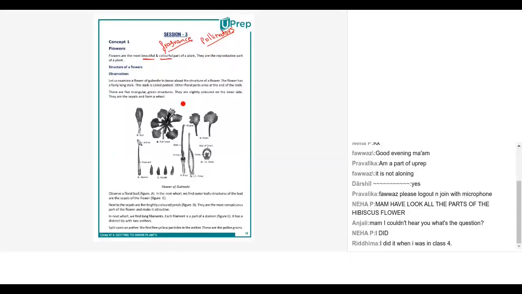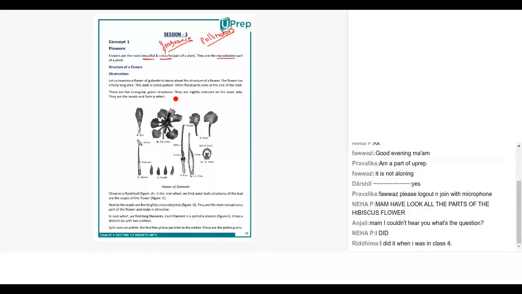Now, coming to the reproductive part, why do we call it a reproductive part? Yashika, do you want to take up this question? Why do we call the flower a reproductive part? By the way, thank you, Anjali, for your answer. Yeah, Yashika? Why do we call the flower a reproductive part of a plant?